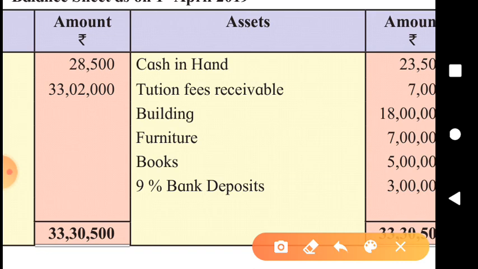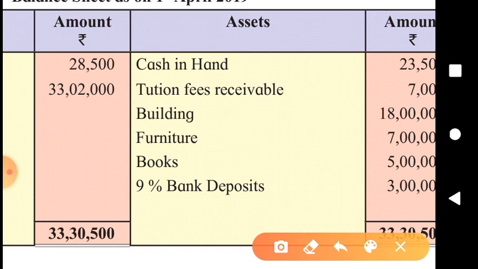Can we show building in the closing balance sheet? Yes, it was at the beginning of the year, and it is even at the end of the year. We don't see any information about the building being sold during the year, so the fixed assets which are at the beginning of the year must be at the end of the year if they are not sold. Furniture was at the beginning of the year, it is also at the end of the year.